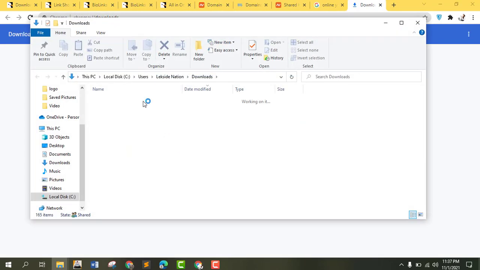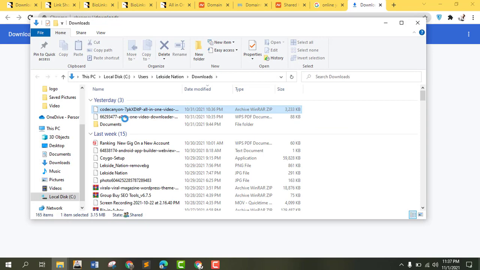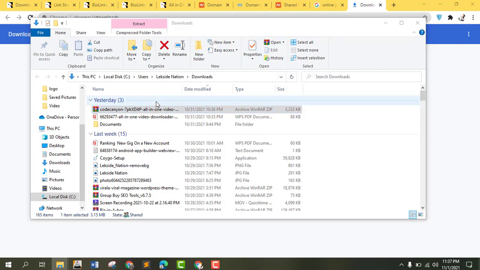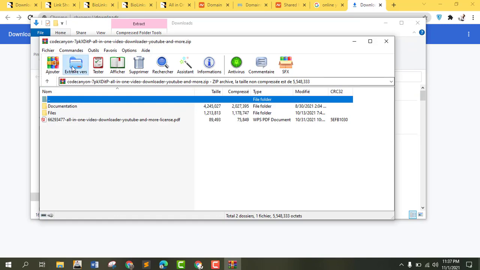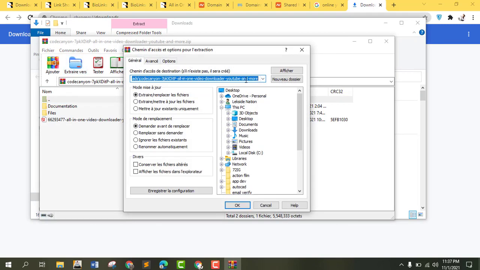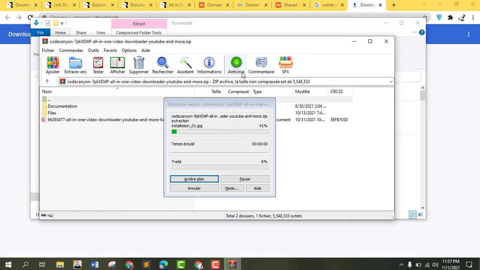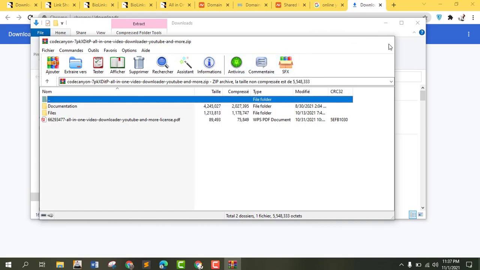So here is the software, and I'm just going to open it and extract it to my desktop. We see that here is slash my SAS. I can save it with anything.